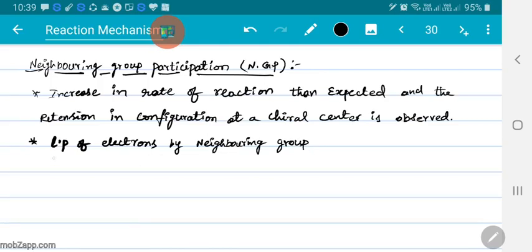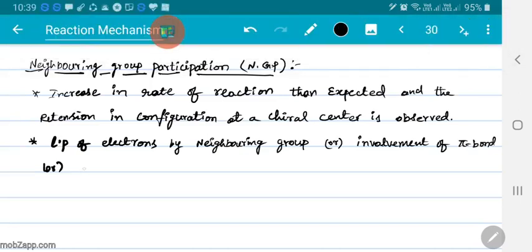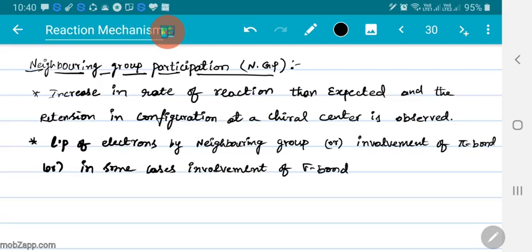This is the case where you can find NGP, or involvement of pi bonded electrons, involvement of pi bond, or sometimes involvement of sigma bond. So these are the conditions where we can observe neighboring group participation.